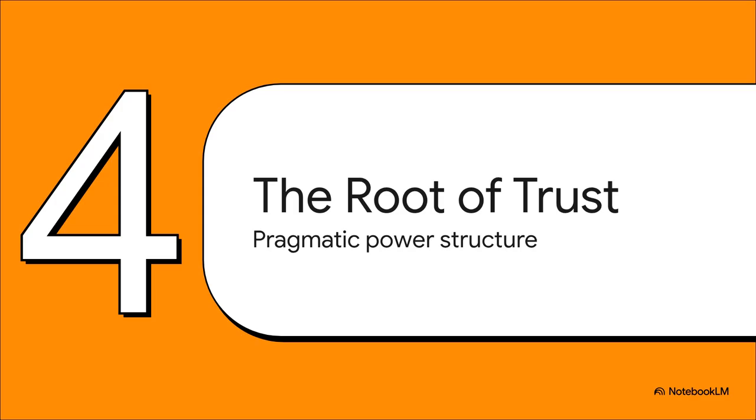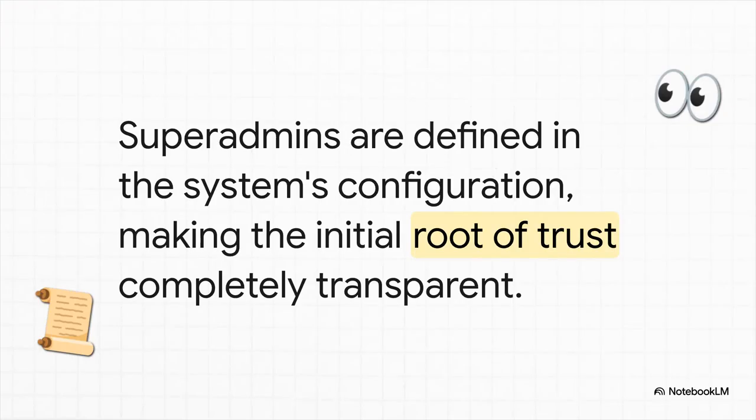Okay, so if everybody starts out as a powerless guest, where does the real authority come from? How does anything actually get done? Well, this is where the system gets super practical and, honestly, just makes a ton of sense. There's no magic here. The super admins, the people with the initial power, are just defined right there in the code. It's totally transparent. Anyone can open up the code and see exactly who holds the keys to the kingdom from day one. No secrets. And all that power they have, it's really focused on just one thing. One critical action that can't be automated, granting authority to other people. That single human decision is what kicks off the entire chain of trust for the whole system.